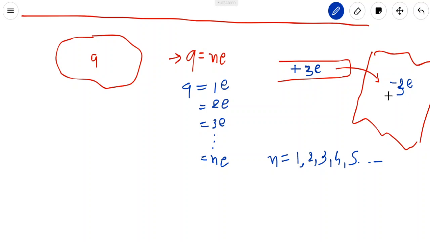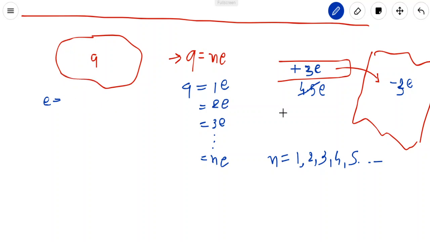You can't say that the silk or the glass has 4.5e charge. Can you say such? No, you can't, because the charge is either 4e because of 4 protons, or if there are 5 protons then it is 5e, but 4.5e is not possible because there is no half proton charge. Always the charge in nature is available in the manner of e. It is either 1e, 2e, and e is the charge of either proton or electron. So this is called quantization.